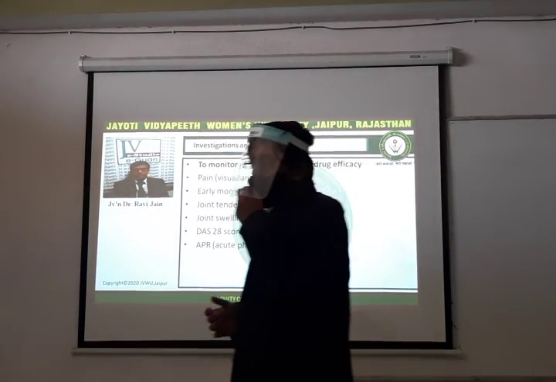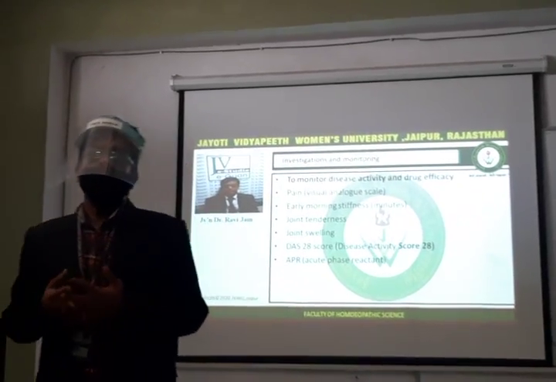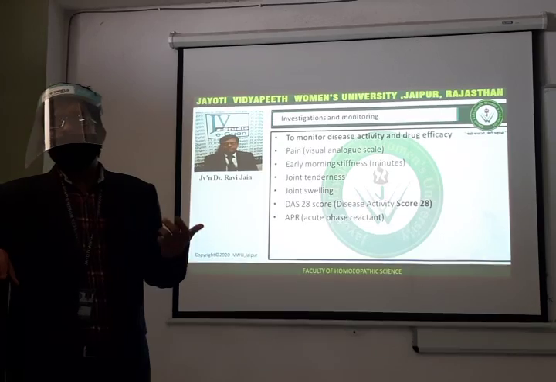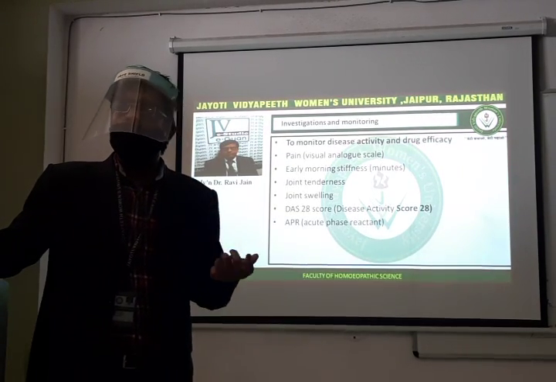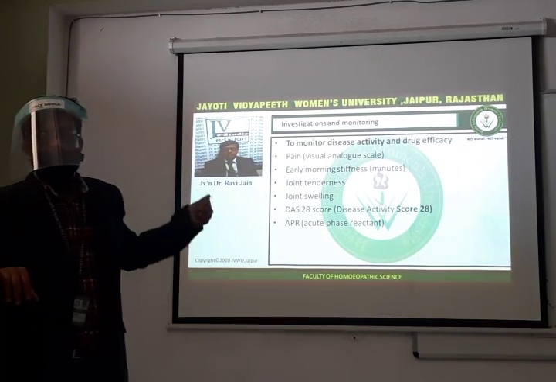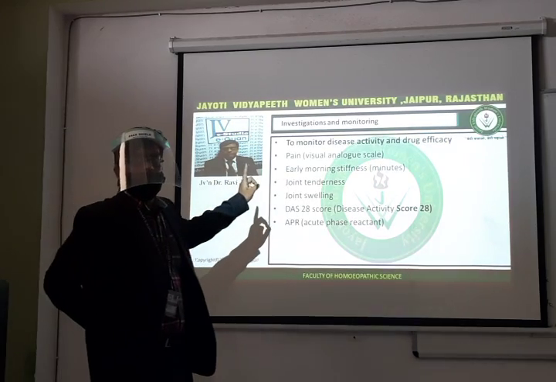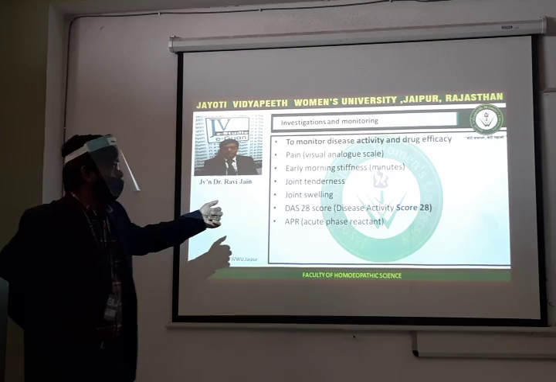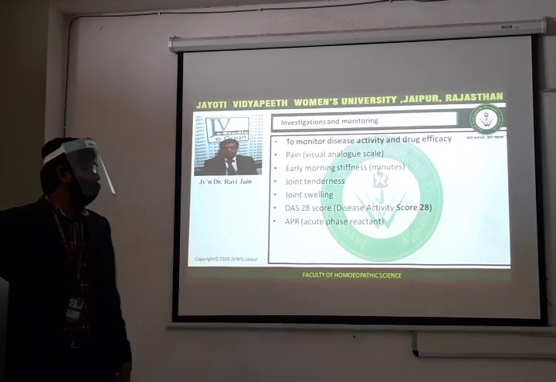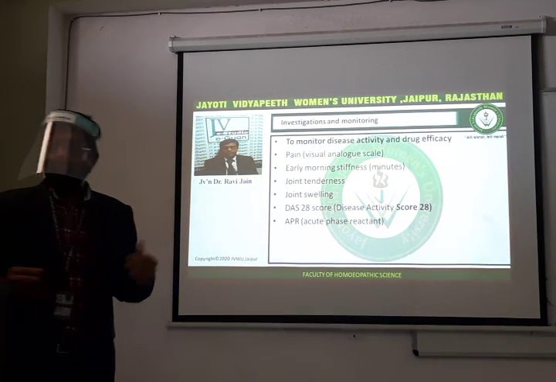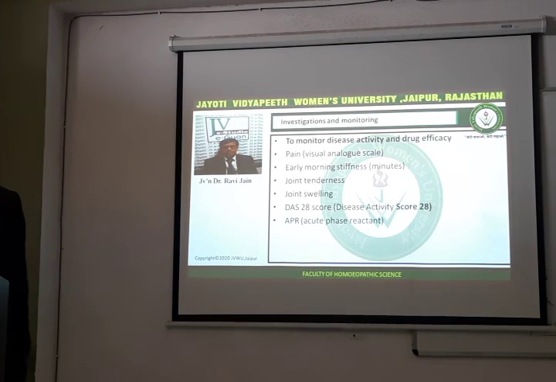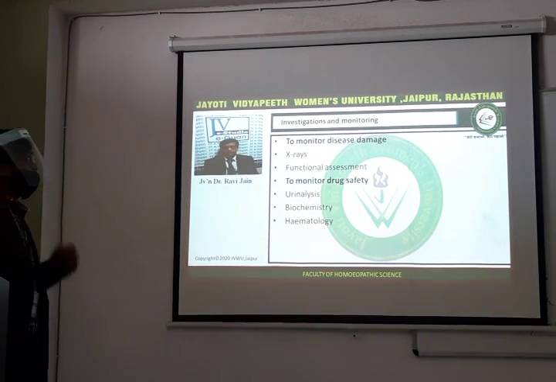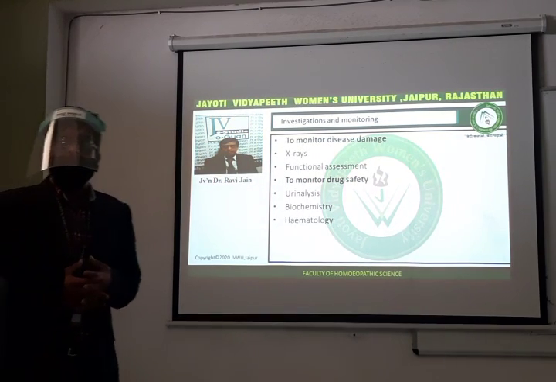So these are the various tests, the various things by which you can know the severity of the disease, how the disease is progressing, whether the disease is getting better or the condition is getting worse. So these are the following: pain on the visual analog score, early morning stiffness in minutes, joint tenderness, joint swelling, DAS score, disease activity score, and the last one is acute phase reactants.